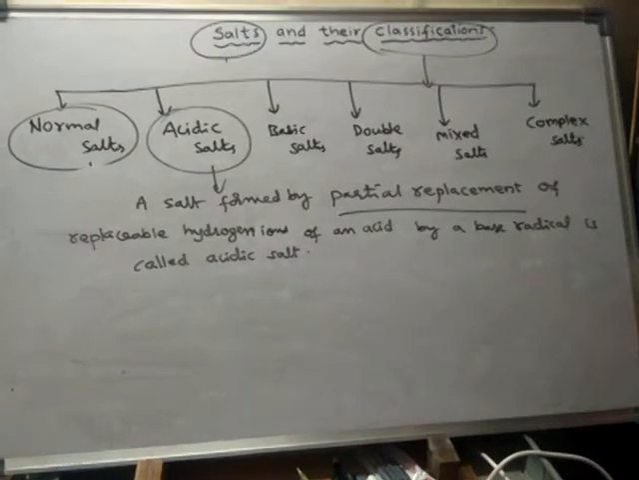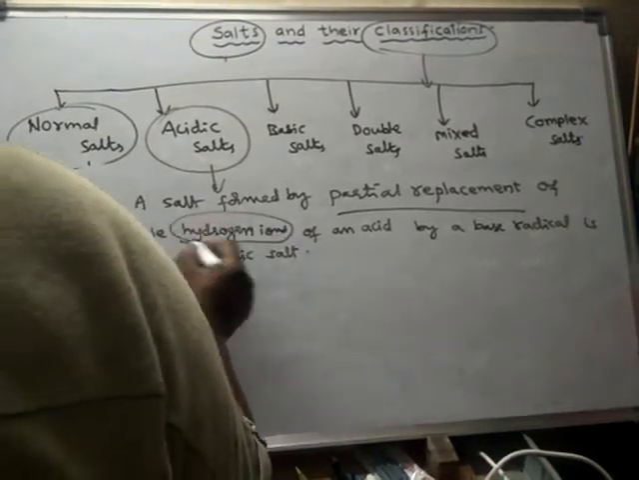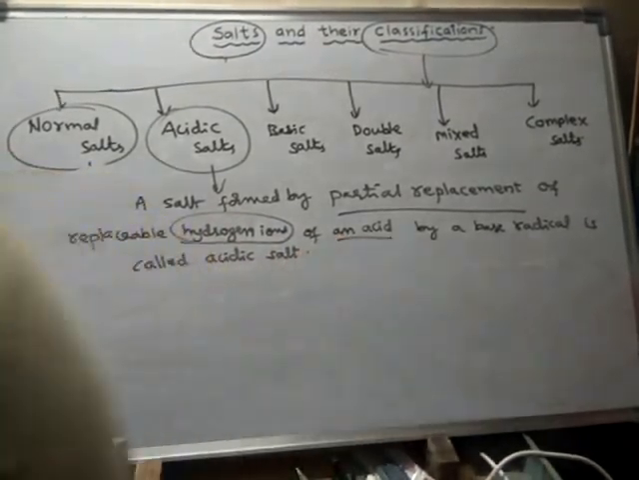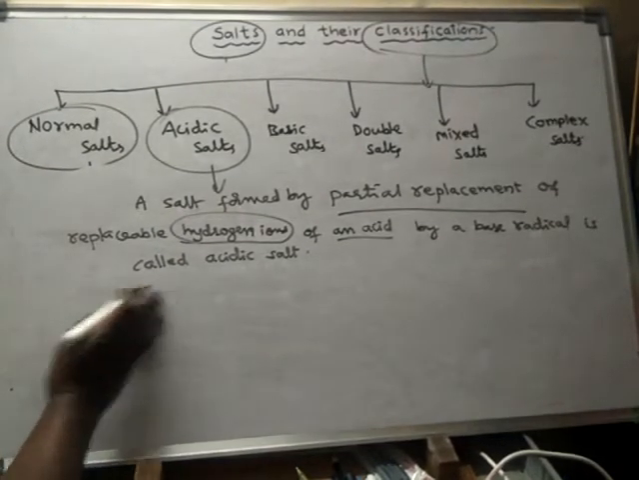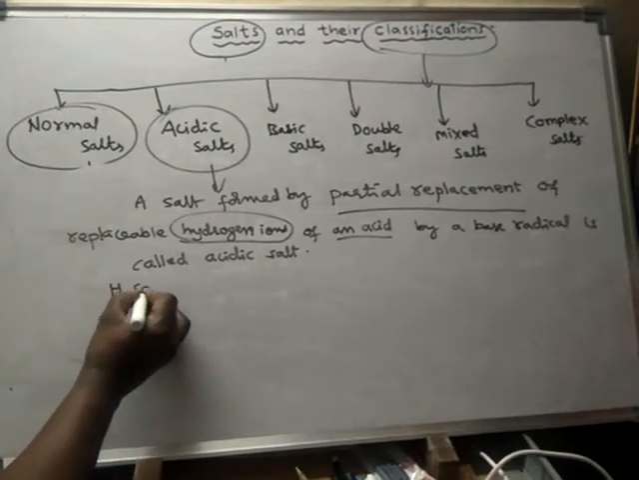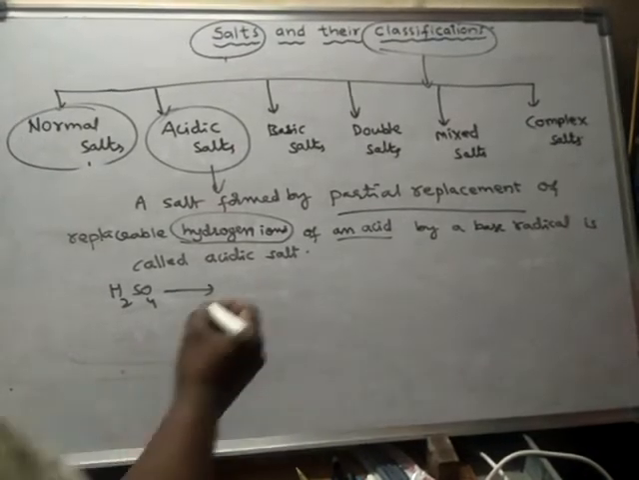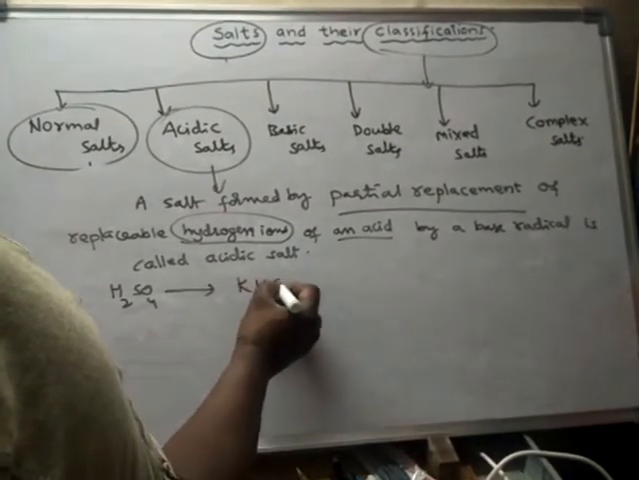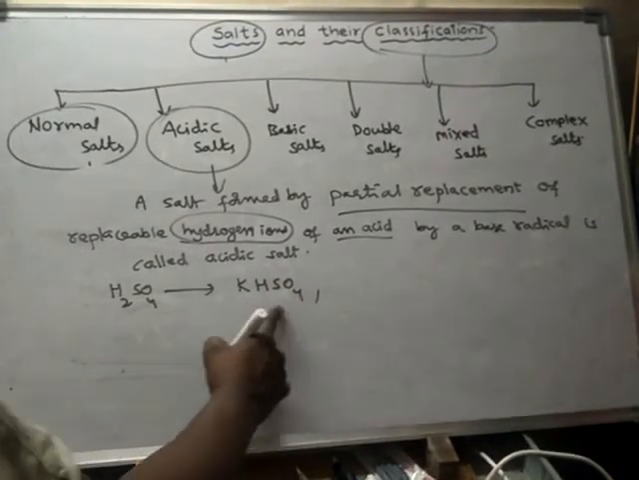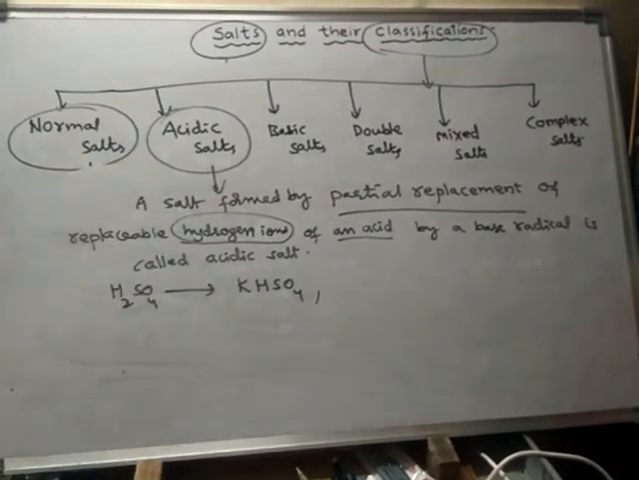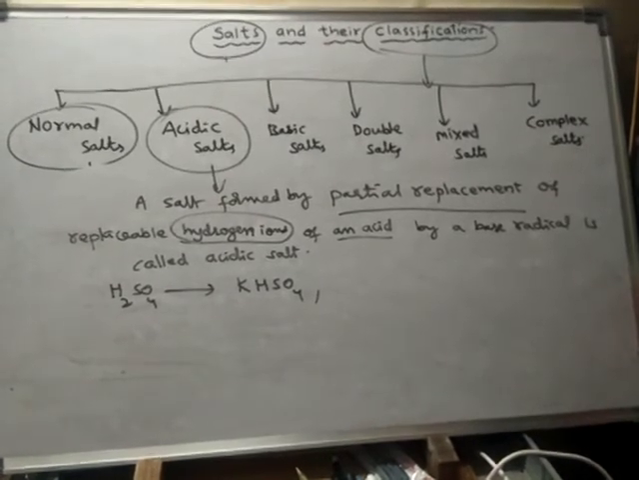So acidic salt is formed by partial replacement of hydrogen ions of an acid. For example, sulfuric acid. If you take sulfuric acid, there are two hydrogens. If only one hydrogen is replaced by a metal ion or base radical, then this is a salt, and this salt is said to be an acidic salt.